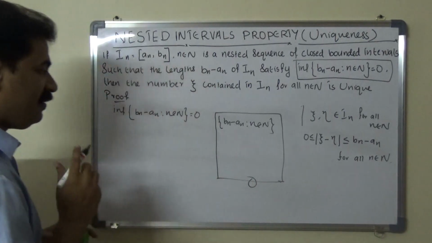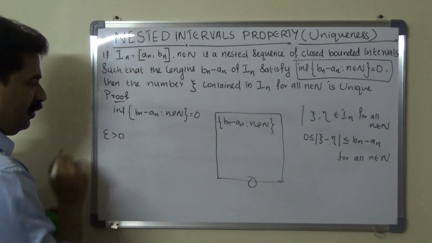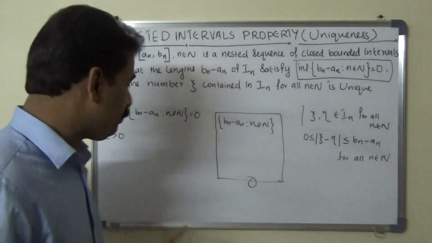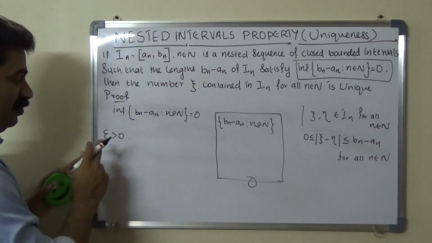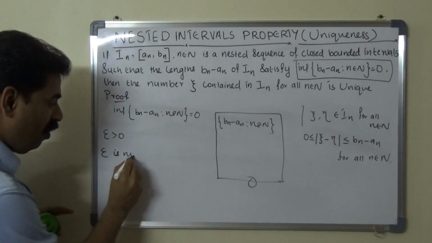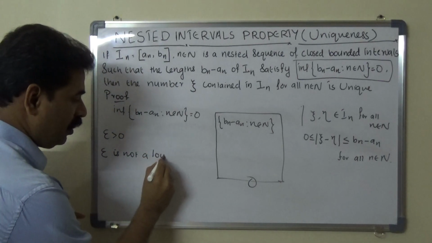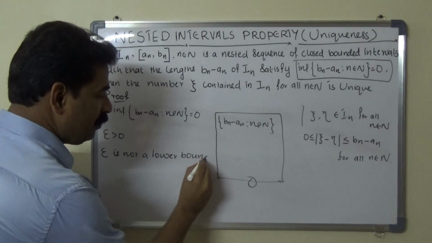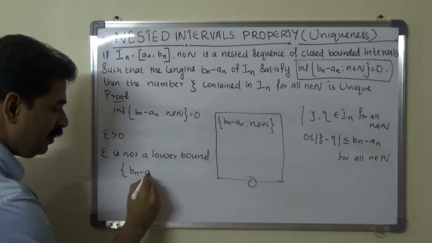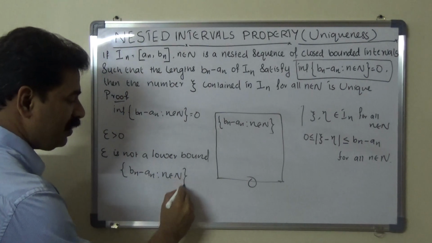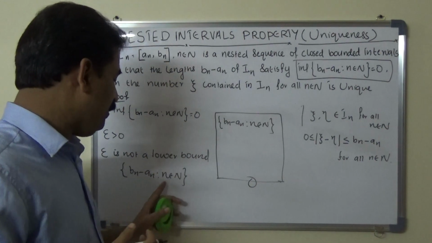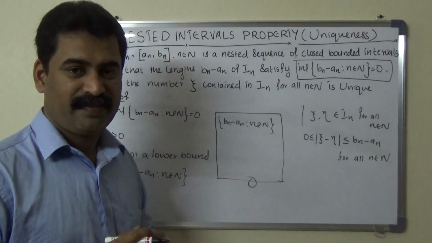Next, epsilon greater than 0 is an arbitrary real number. That means for any epsilon greater than 0, we can say that epsilon is not a lower bound of this collection, the set of all bn minus an such that n belongs to capital N. What is the reason?